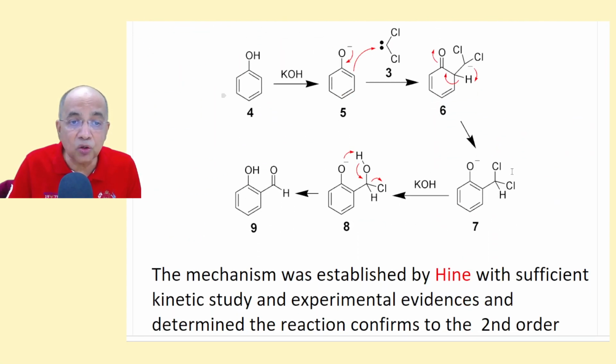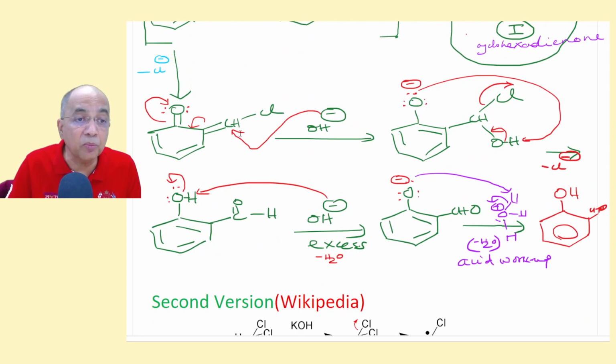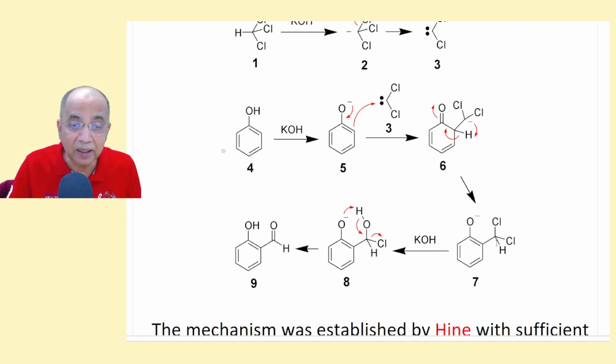And then there is no double bond, and then this double bond compound is not there. So what it has done, then OH minus ion goes for a nucleophilic attack and expels one chloride ion. OH now joins. Again, this OH, this bond is responsible to expel another Cl minus.